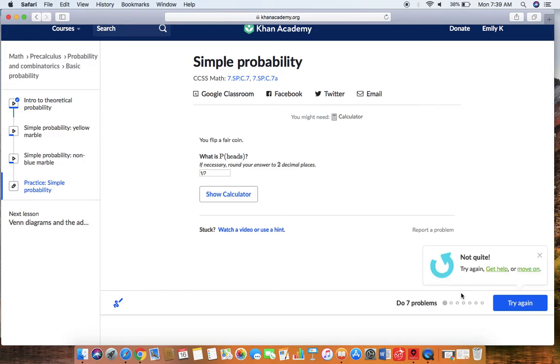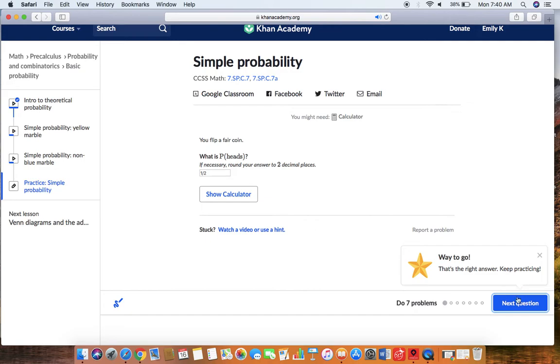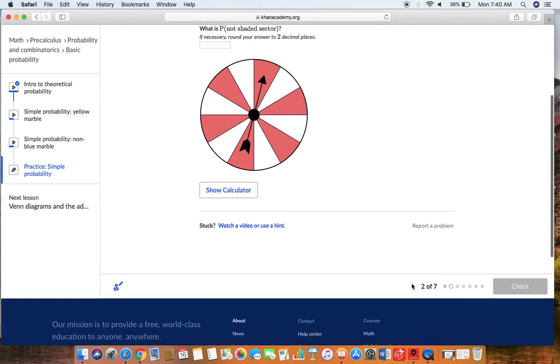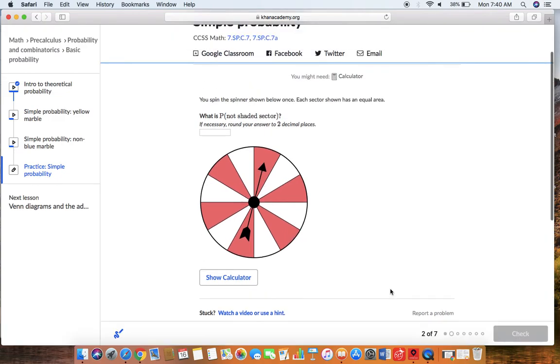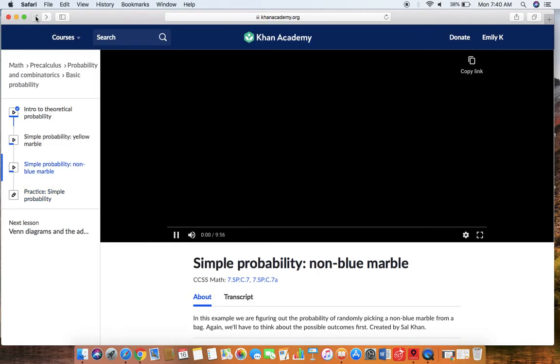It says, oh, nope, not quite. Try again. So now I have to go back and fix my answer. Well, that's 1 out of 2. Sweet, I got it. Now I'm ready to move on. You'll go through that for multiple different problems. For this lesson, there are 7 problems total, and it's different for each of the different lessons. So that's a rundown of what you will be doing on your end.